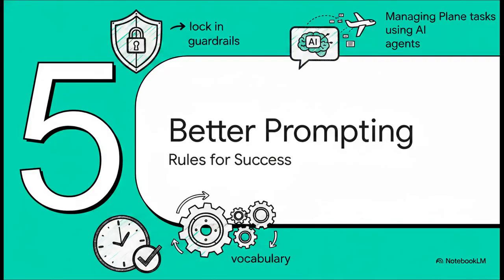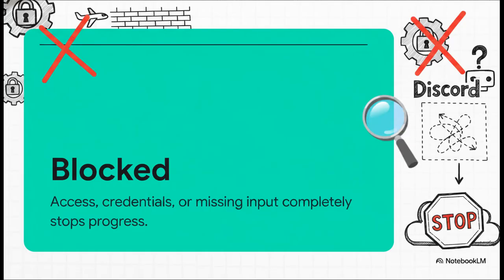Let's wrap up our playbook with Section 5, Rules for Better Prompting, the Parameters of Success. Okay, so you absolutely must use task states literally. Never leave stale work sitting around as in progress. Explicitly tell the agent if it's blocked or needs approval, because in progress literally means a human being is actively hammering away at it right this second.